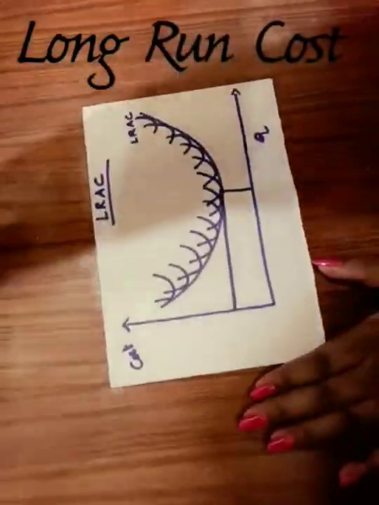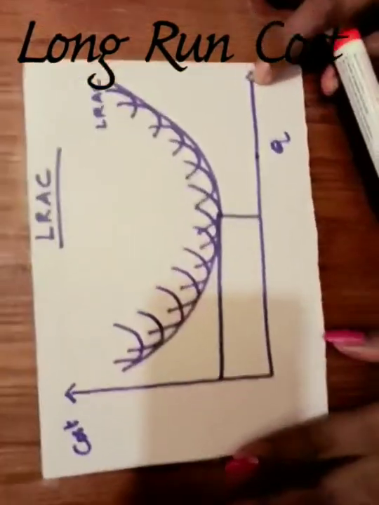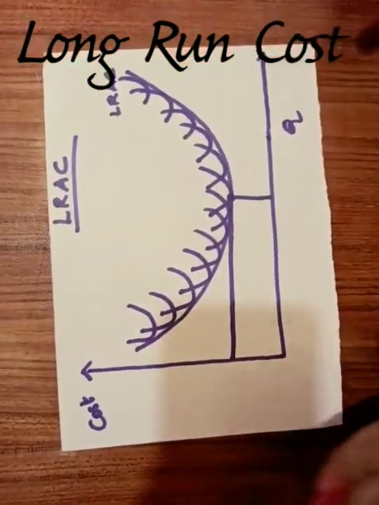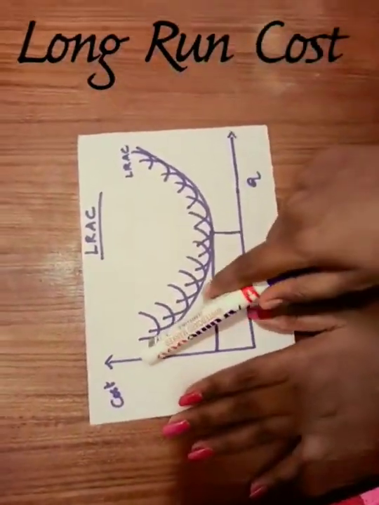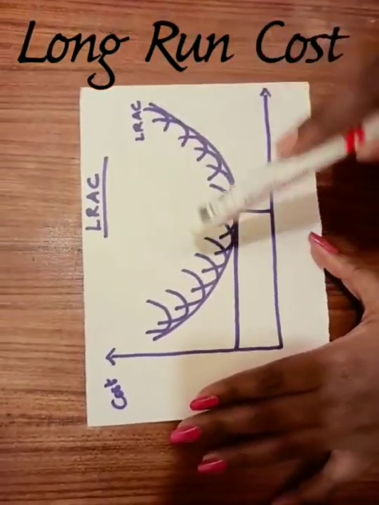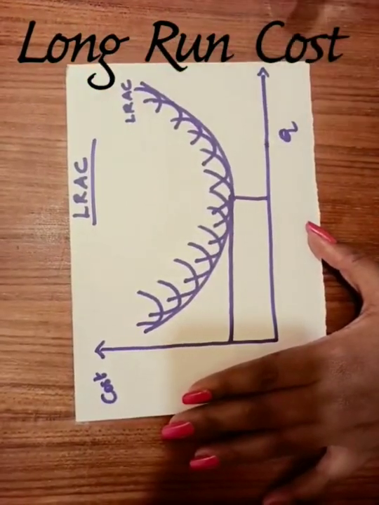Here you can see a diagram, a flatter boat shaped curve. It is not a steep U, it is actually a flatter U. Here you can see small curves, right? The long run average cost curve is the summation of all short run average cost curves.